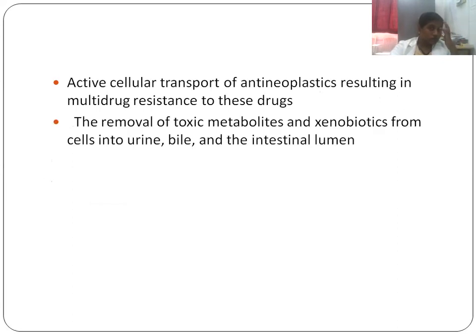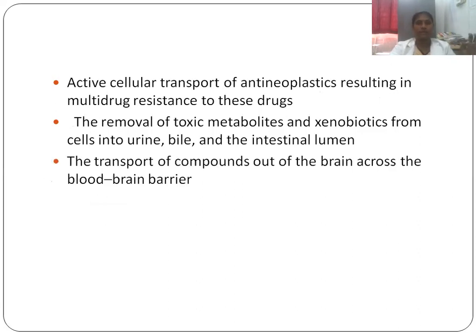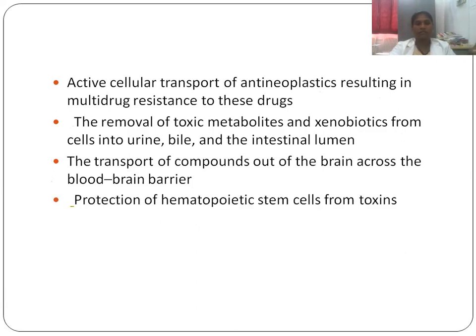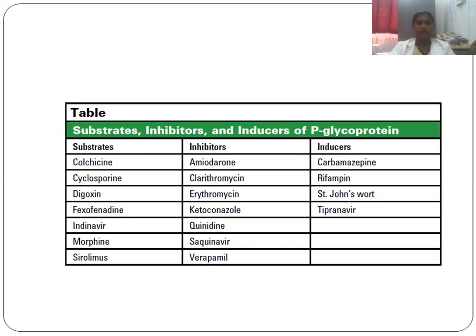It acts in the removal of toxic metabolites and xenobiotics from cells into urine, bile, and the intestinal lumen. It transports compounds out of the brain across the blood-brain barrier. It protects hematopoietic stem cells from toxins. So when you give toxins or anti-cancer agents, P glycoprotein will protect the hematopoietic stem cells. Now these are the substrates for P glycoprotein.